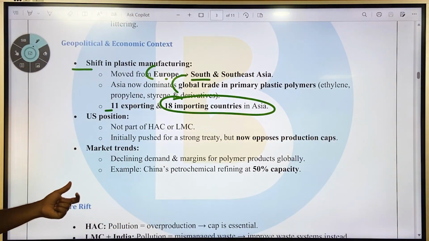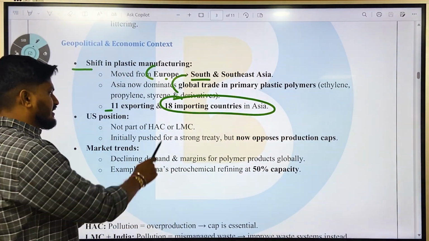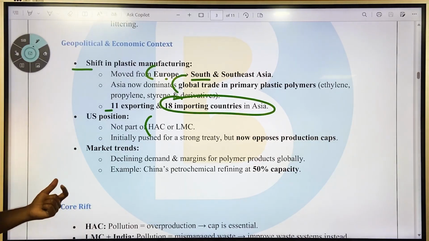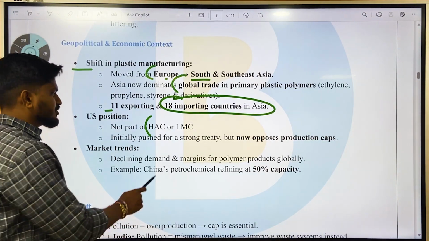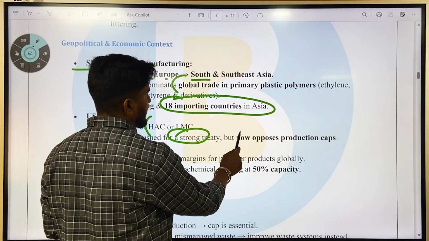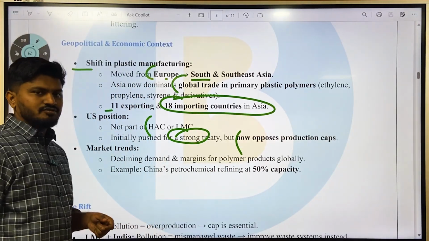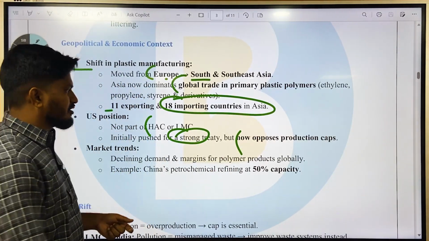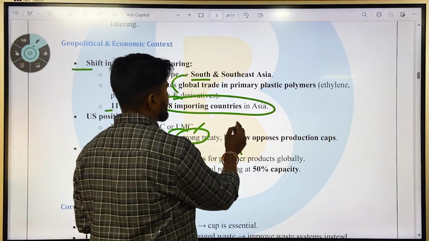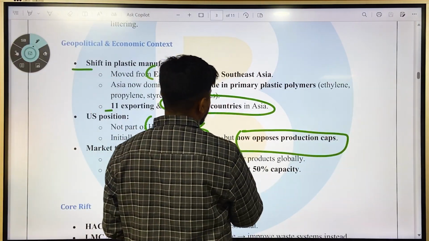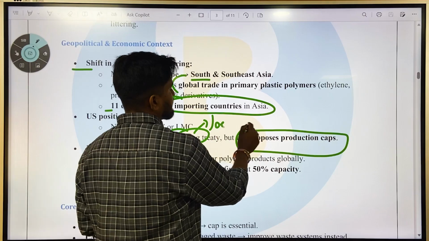The USA is neither part of the High Ambition Coalition nor of the Like-Minded Countries. It initially pushed for a strong treaty but now opposes production caps. So you can see which government was supporting the strong treaty and which government is supporting opposition to caps. Obviously, it is Joe Biden and this one is Trump.